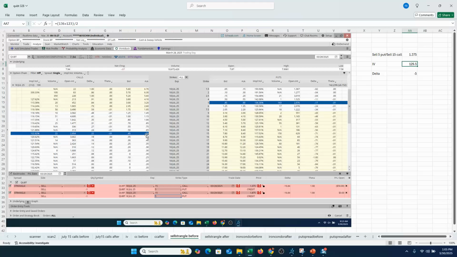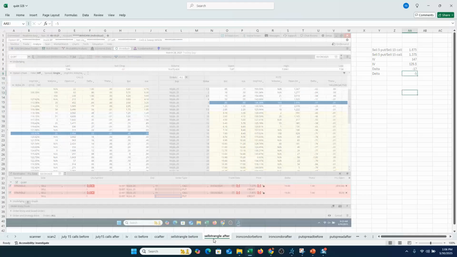By selling that out of the money call and out of the money put, you would have been slightly short the market, about 5 deltas net short. Notice that the put is only 2.94 out of the money, right? The call is 7.06 out of the money. So even though the call is much further out of the money than the put we're selling, because of the drift in the stock and because of the high implied volatility, even before the call buyer stepped in and raised it even more, this makes the upward drift more. So you do have out of the money call deltas somewhat exceeding what they normally would in a lower implied volatility stock, but basically a neutral trade.